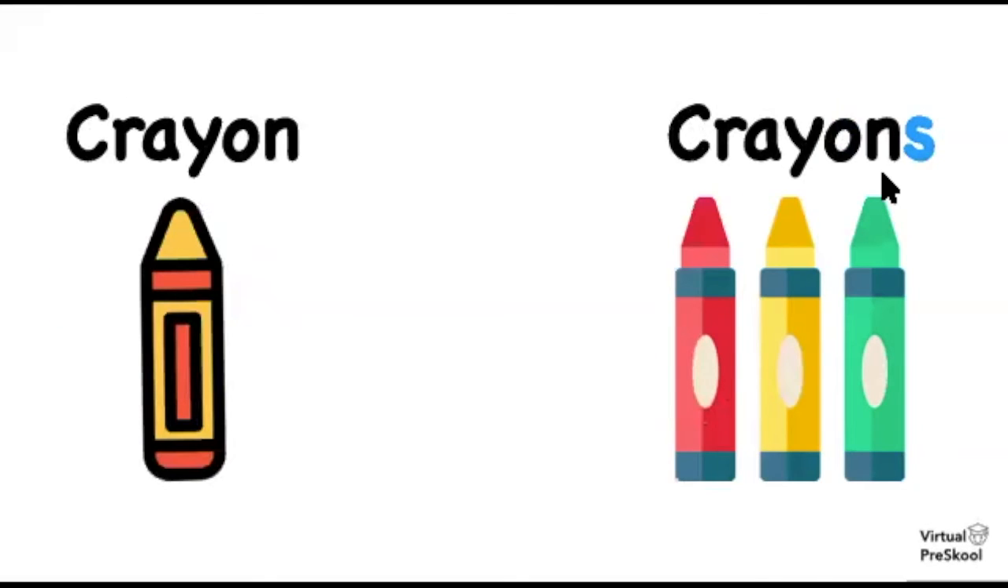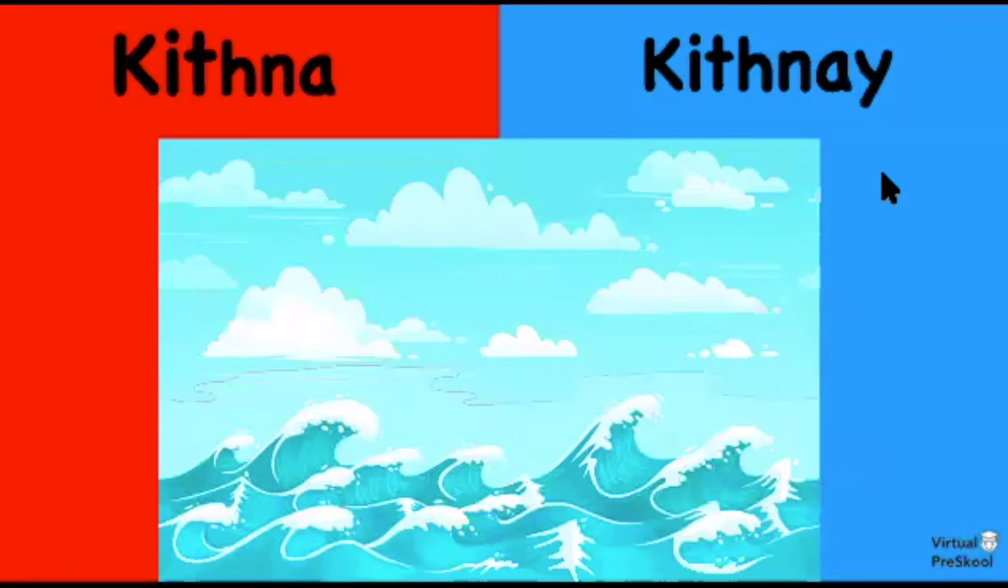Let's look at another example. Crayon and crayons. Crayon is singular, one crayon, and crayons is plural, more than one. So let's look at some examples to decide if it makes sense as plural or singular. Do we say how much water is in the ocean or how many waters are in the ocean? We say how much water, right? We would never say how many waters.